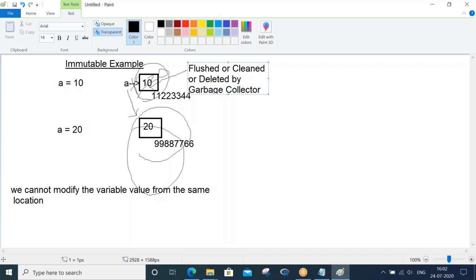The garbage collector's duty is to check whether there are any memory locations to which no variable is pointing.